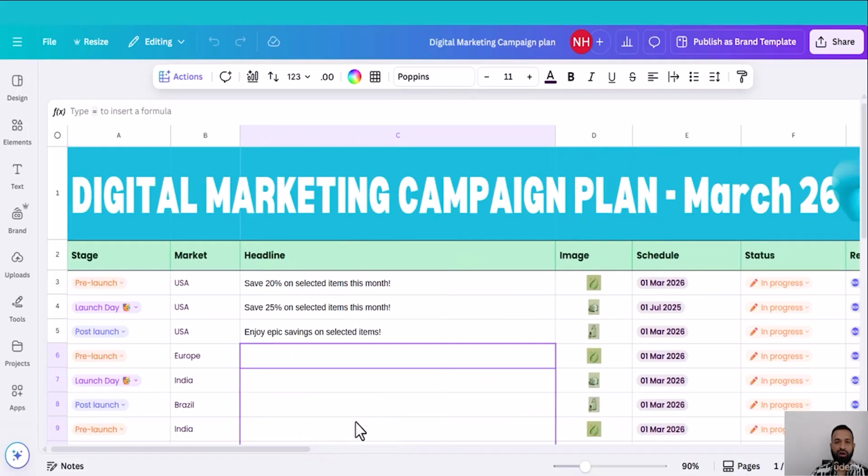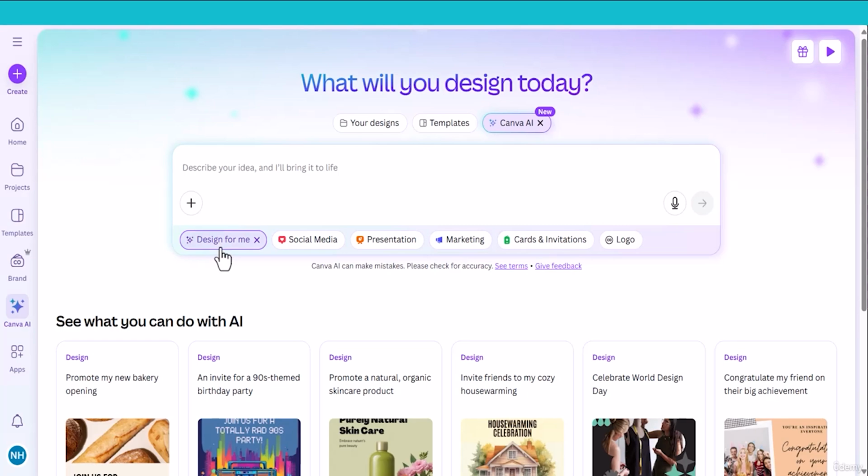Now let's explore the powerful capabilities in Canva one by one. This is your all-in-one creative genie. Whether it's a flyer, post or presentation, just tell Canva what you need. It builds the whole thing for you. You describe your idea in plain English or any other language, and Canva AI will suggest templates and layouts tailored to your need. Let me show you an example.